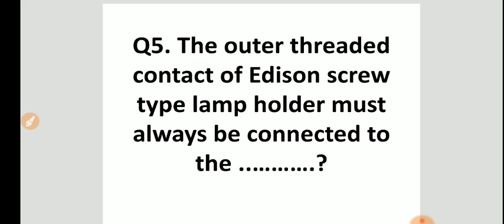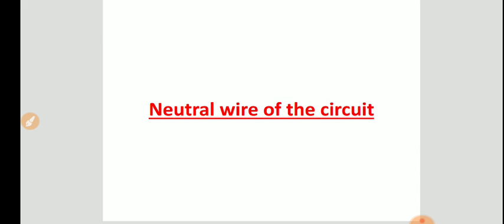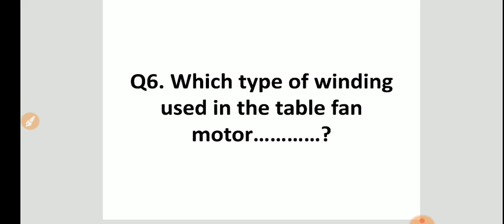The outer threaded contact of an Edison screw type lamp holder must always be connected to the, the answer is neutral wire of the circuit. Next question, question number 6.